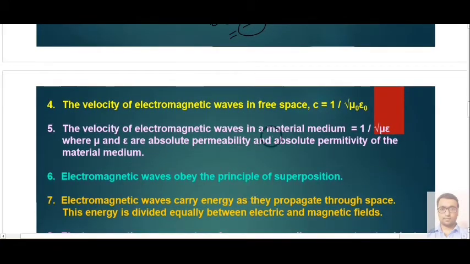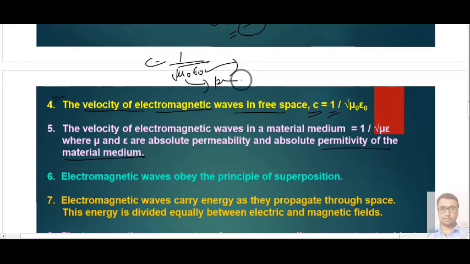Third, or you can say the fourth point, is the velocity c of an electromagnetic wave in space, which is given by the following expression: c equals 1 upon the square root of mu naught into epsilon naught. This mu naught is called the permeability of free space for magnetism, and epsilon naught is the permittivity of the medium.